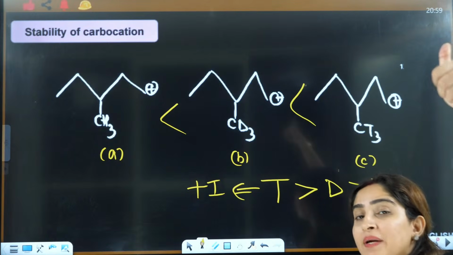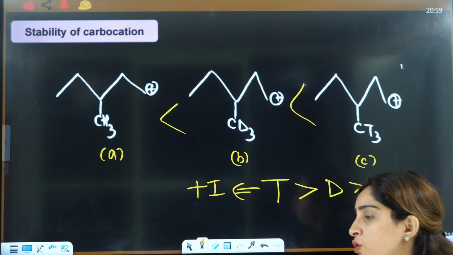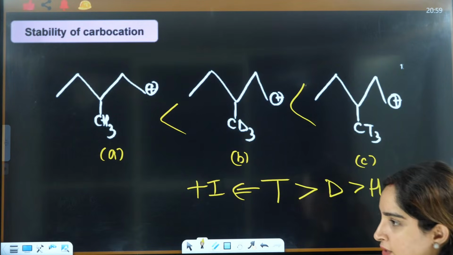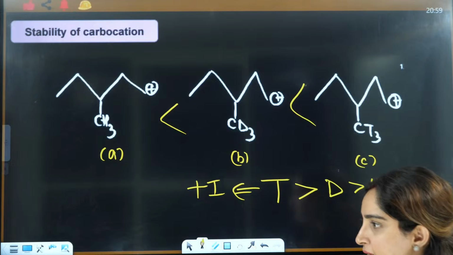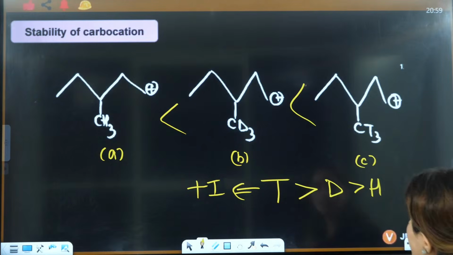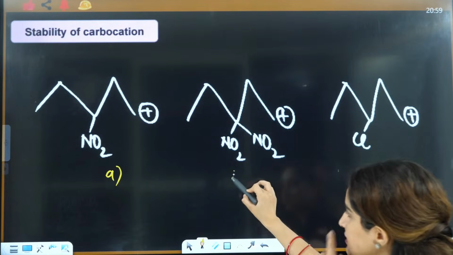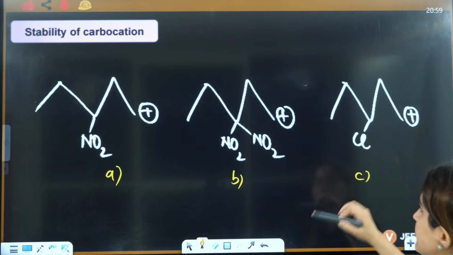CBA. Got it, everybody? In the chat box, do let me know if you have understood that or not. Yes. Why is it so? Because of the plus I order. Now, this is A, this is B, and this is C.